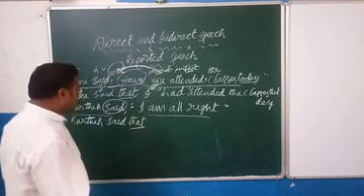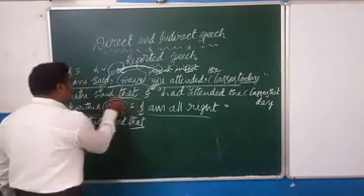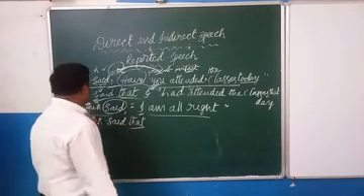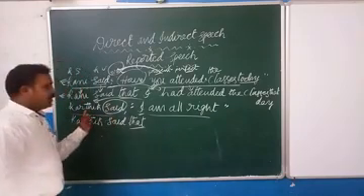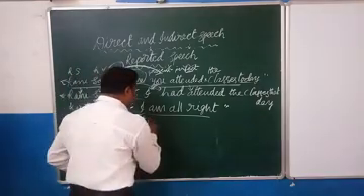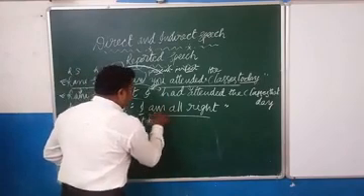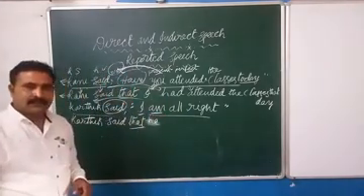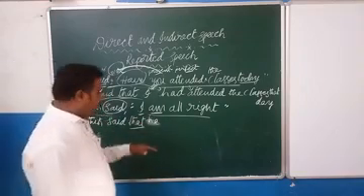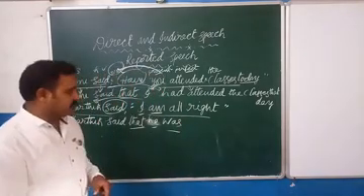Have you got it? Then we write according to the reporting subject. I becomes, who is I? Karthik. Then in the place of Karthik what can we write? He. Isn't it? Then am denotes which tense? Present tense. So its corresponding tense is what? Past tense. Then am becomes what? Was. The past tense singular be form is was.